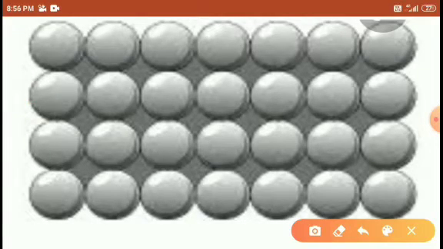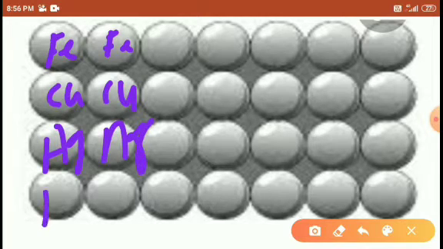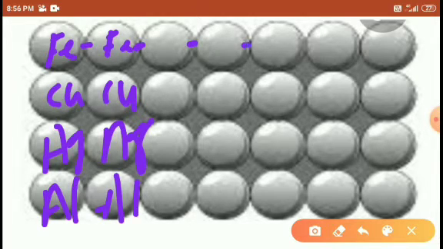Look here, students, these are all metal atoms. Either you may use iron, or copper, or silver, or aluminum. Anyone. They are strongly bonded here, and due to the strong bonding, they cannot be cut by a knife. Right, students?